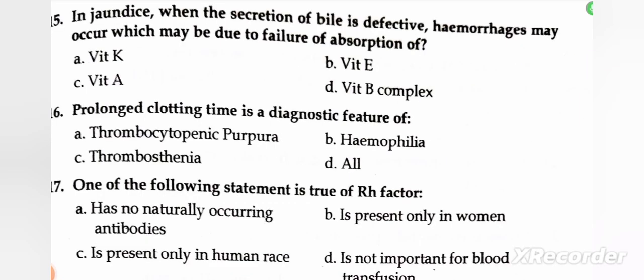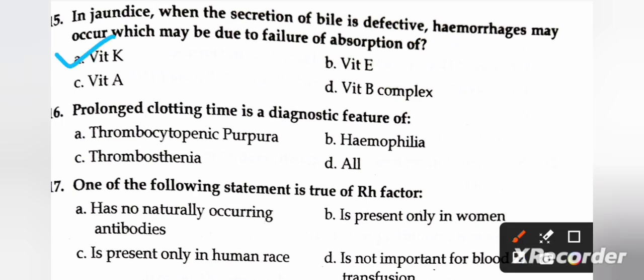Next question: in jaundice, when the secretion of bile is defective, hemorrhages may occur, which may be due to failure of absorption of: A, vitamin K; B, vitamin E; C, vitamin A; D, vitamin B complex. So the right one is A, vitamin K. Next question: prolonged clotting time is a diagnostic feature of: A, thrombocytopenic purpura; B, hemophilia; C, thrombocythemia; and D, all. So the right one is B, hemophilia.